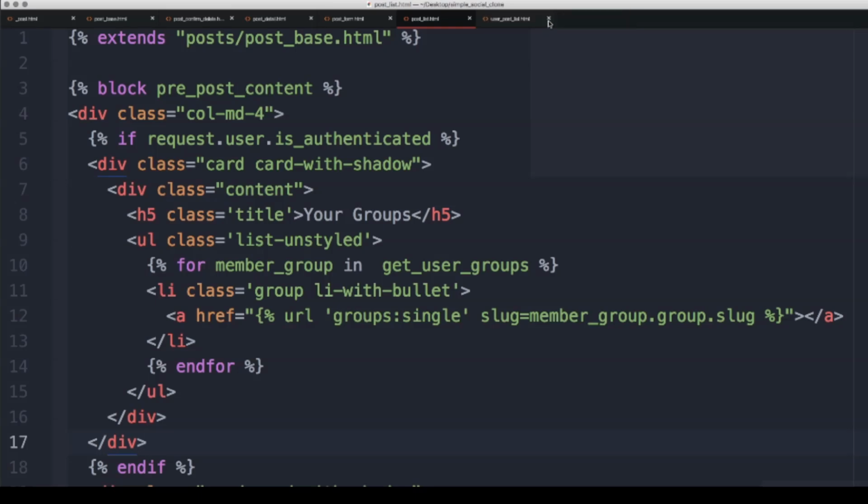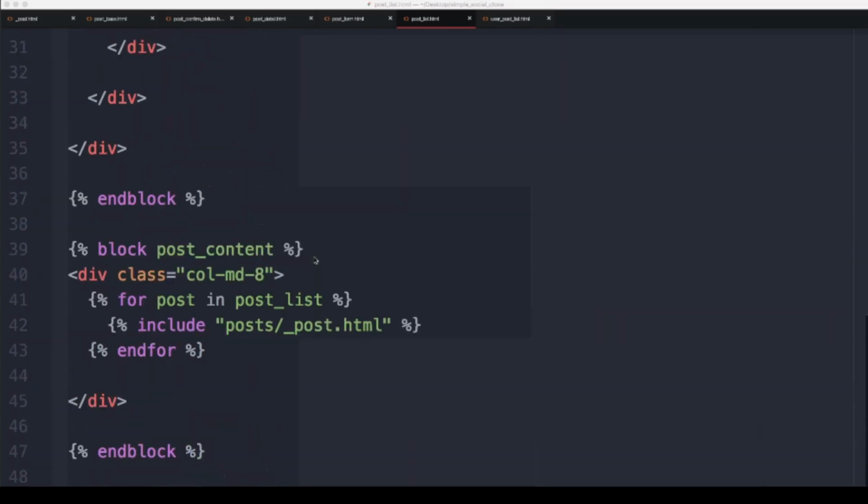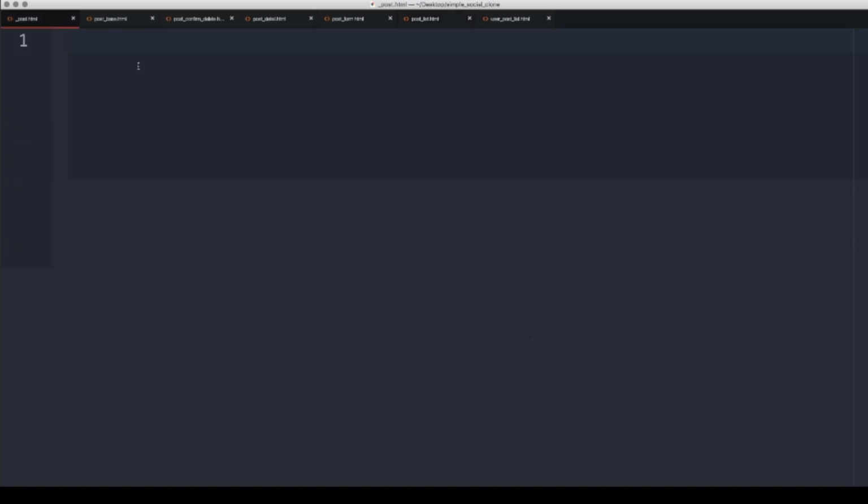Let's move along. Going to close this. So let's deal with the actual _post.html file, since I just down here said include it. So I will open up _post.html. Remember this _post.html that I'm about to do loops.